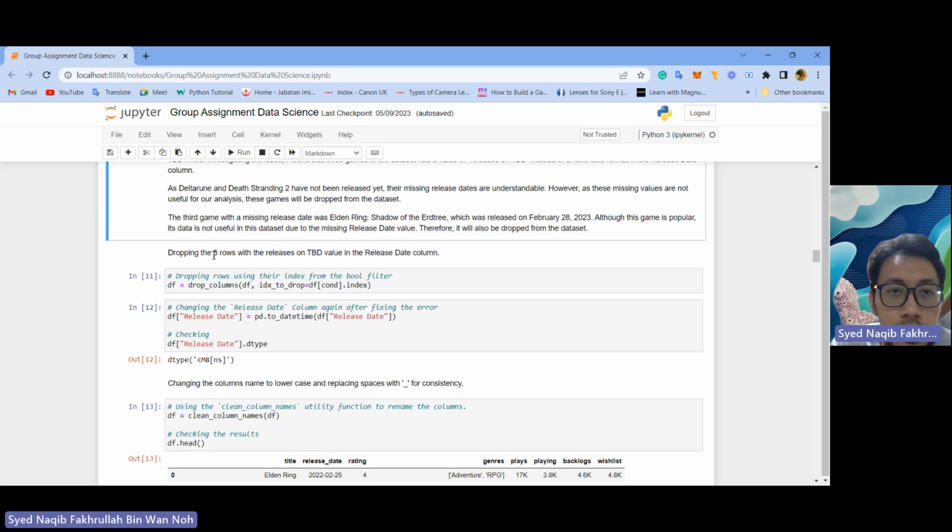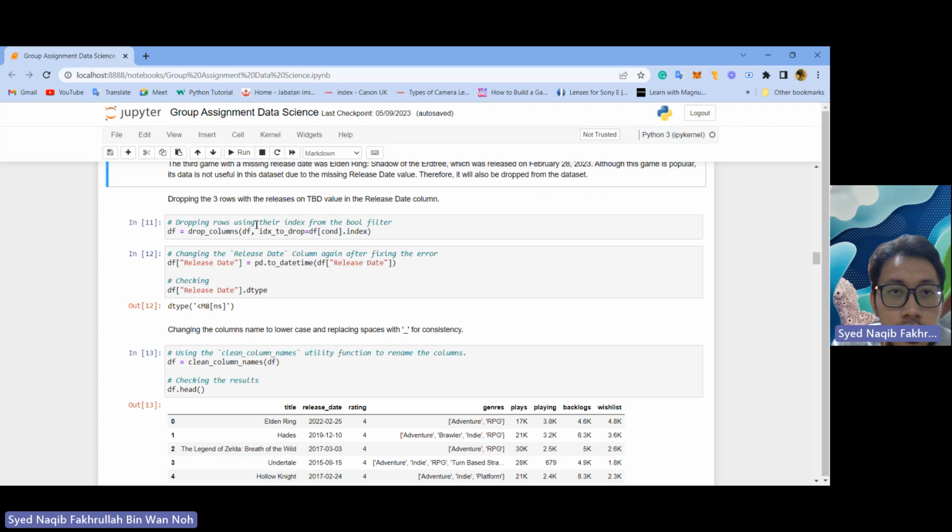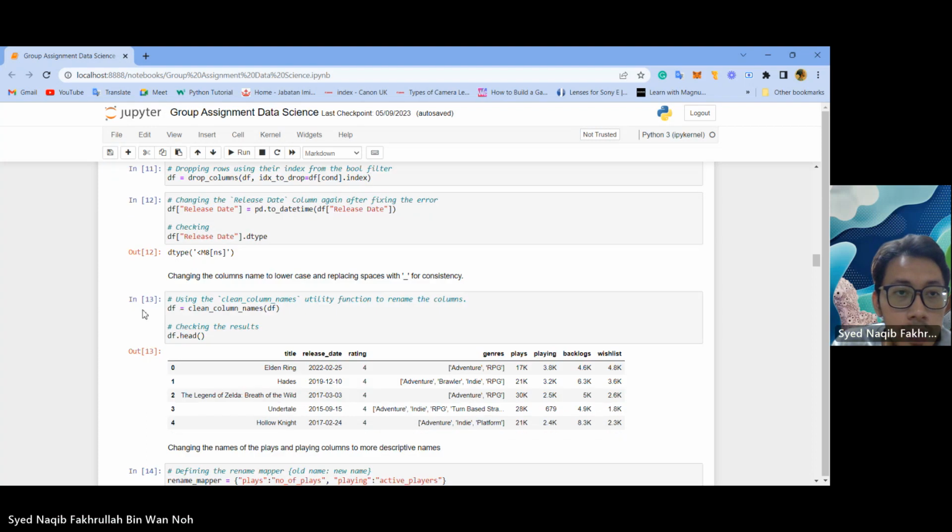Next, we will drop the 3 rows with the releases on TBD value in the release date column. To drop rows using the index from the boolean filter, we use df equals df.drop, df.index to drop. And then we change the release date column again after fixing the error: df release date equals pd.to_datetime. If we want to check the release date, we use df release date.dtype.